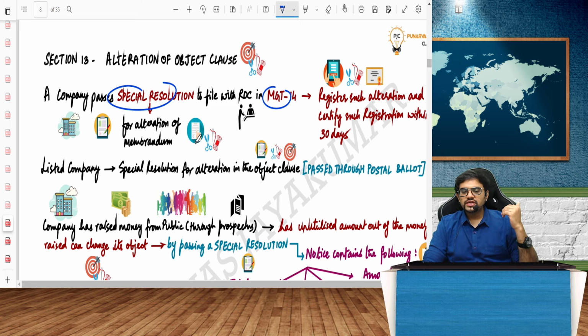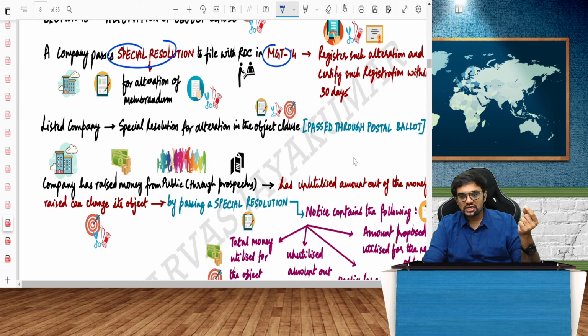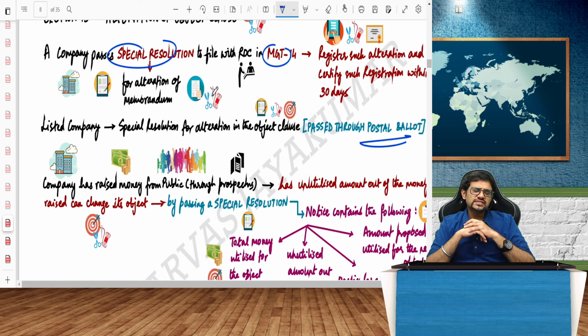So a listed company, special resolution for alteration of the objects clause should go through another procedure called postal ballot. So postal ballot is another procedure that you need to follow. Generally the meeting will happen in person, and the voting can happen online. But here in postal ballot, the entire documents are sent to everybody, and that itself is deemed to be the meeting. That is called postal ballot.